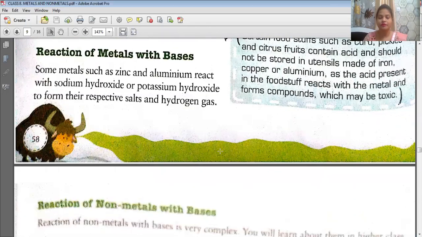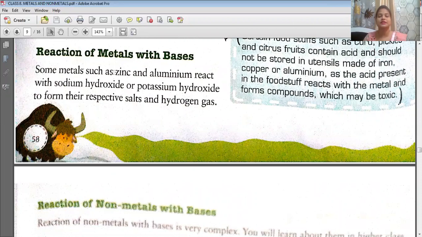We have studied about reaction of metal with acid. Now reaction of metal with bases. Some metals such as zinc and aluminium react with sodium hydroxide. Now what is sodium hydroxide? It is a base. Or potassium hydroxide. The word hydroxide means it is a base, that is basic in nature.